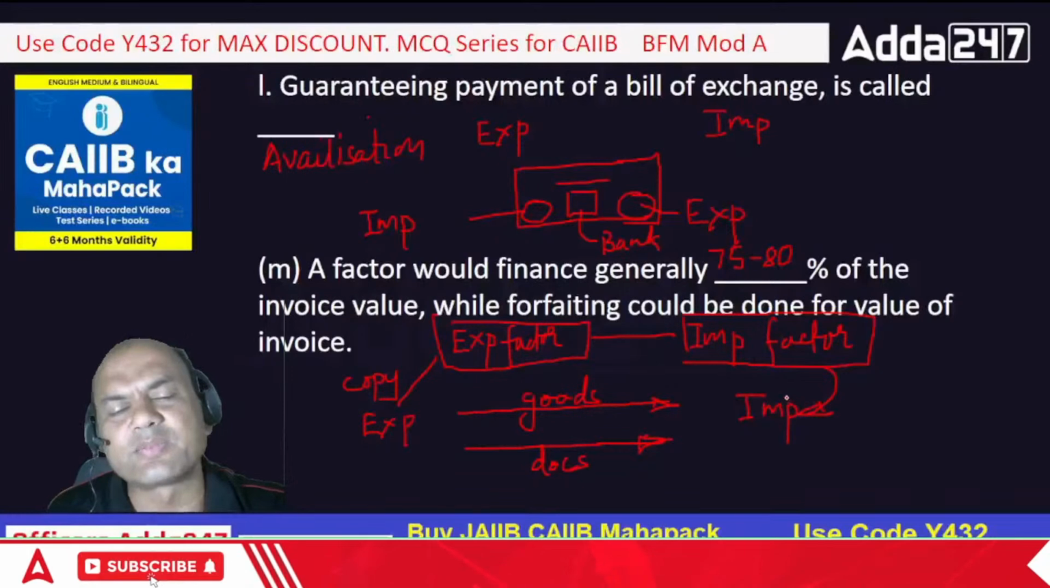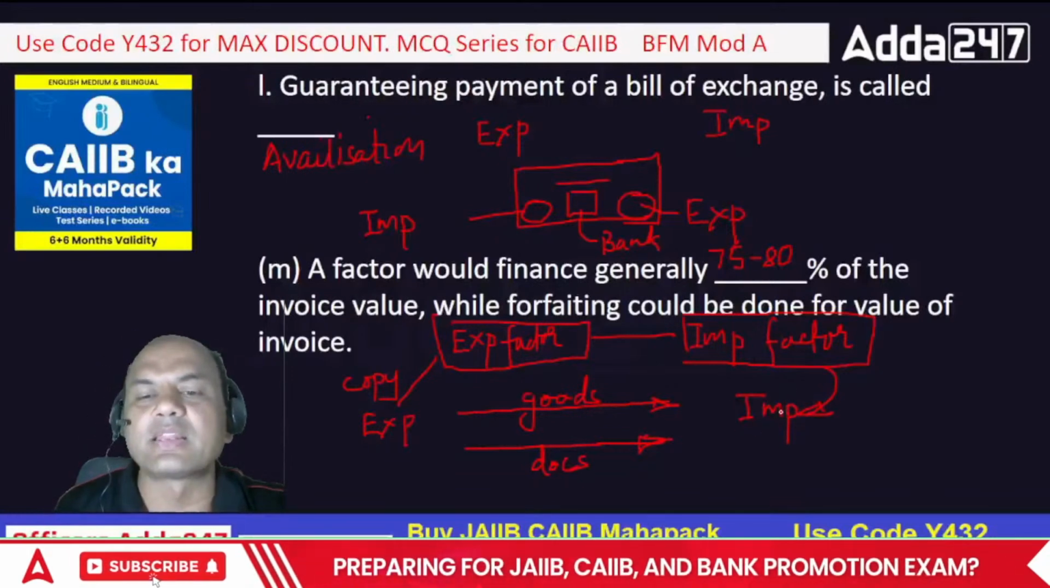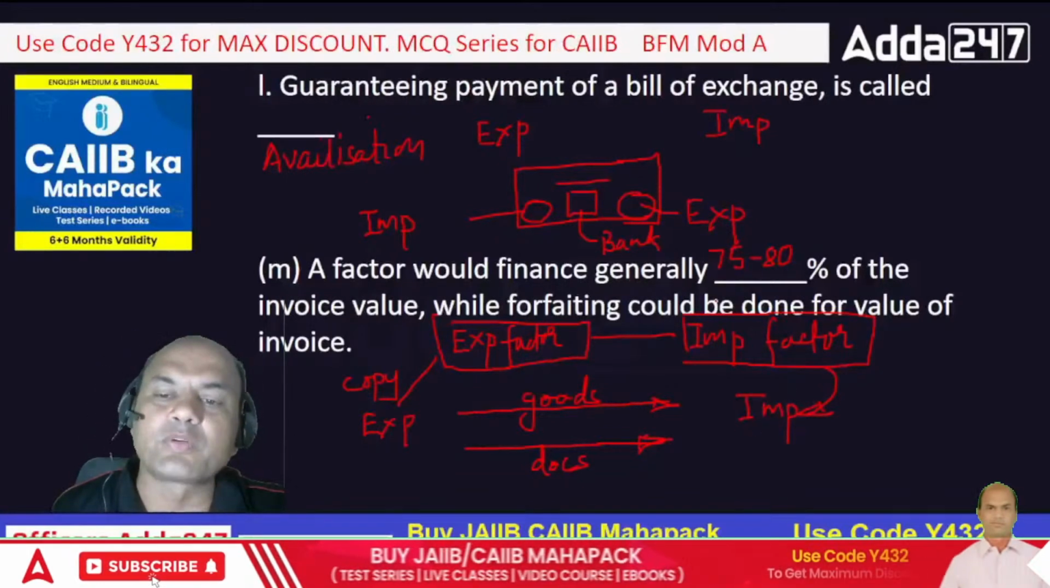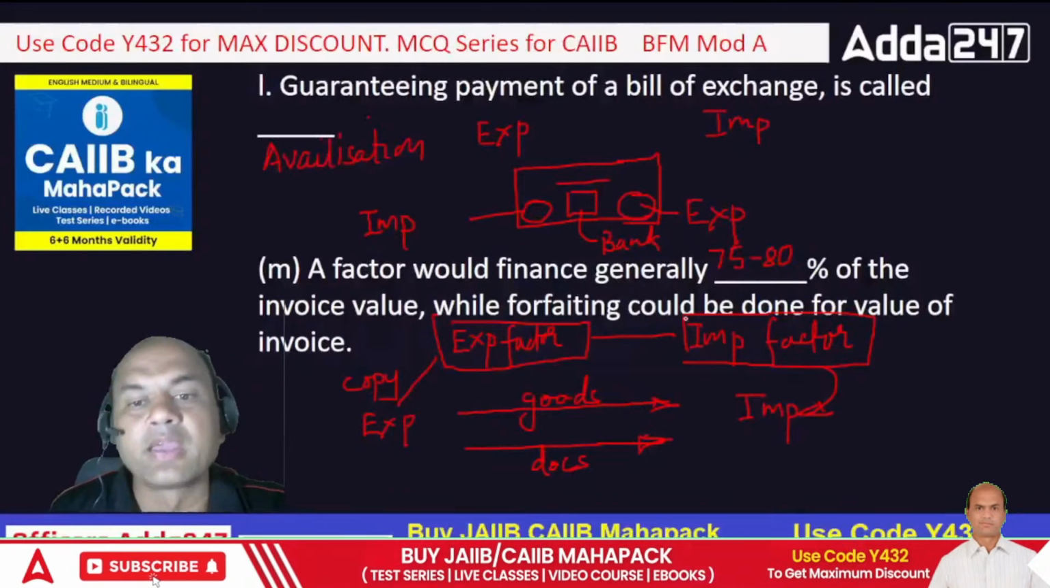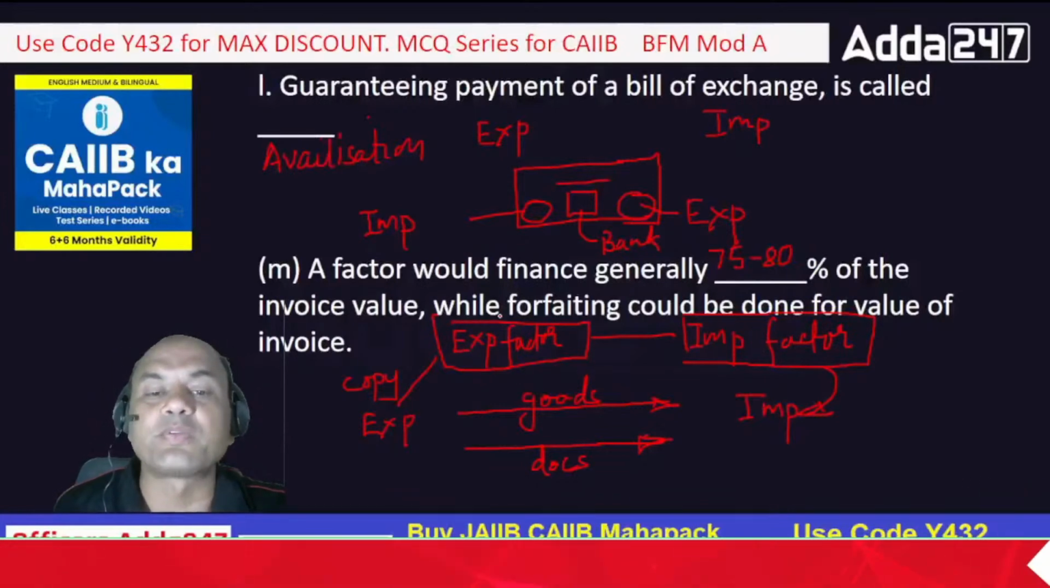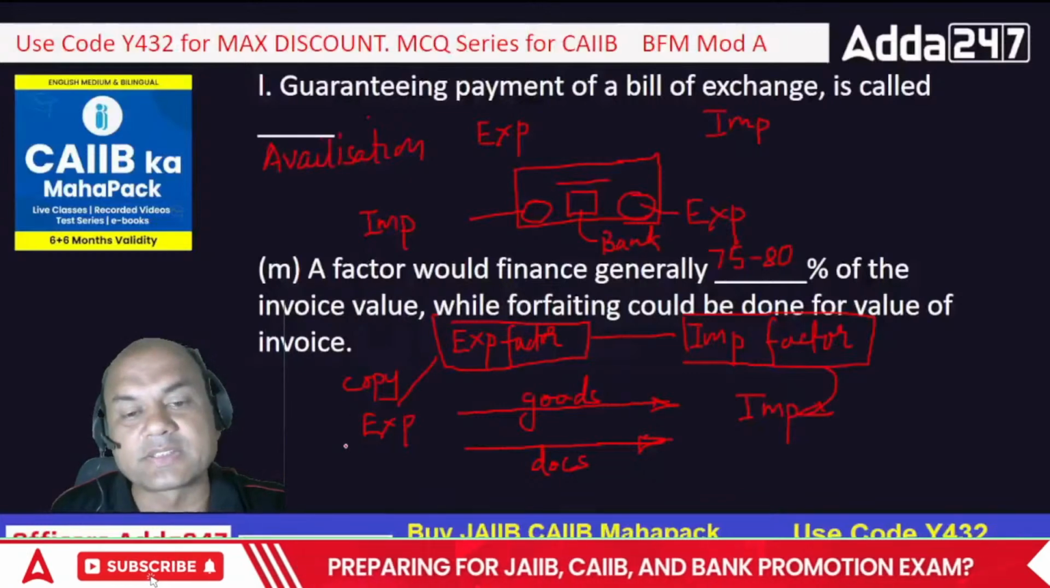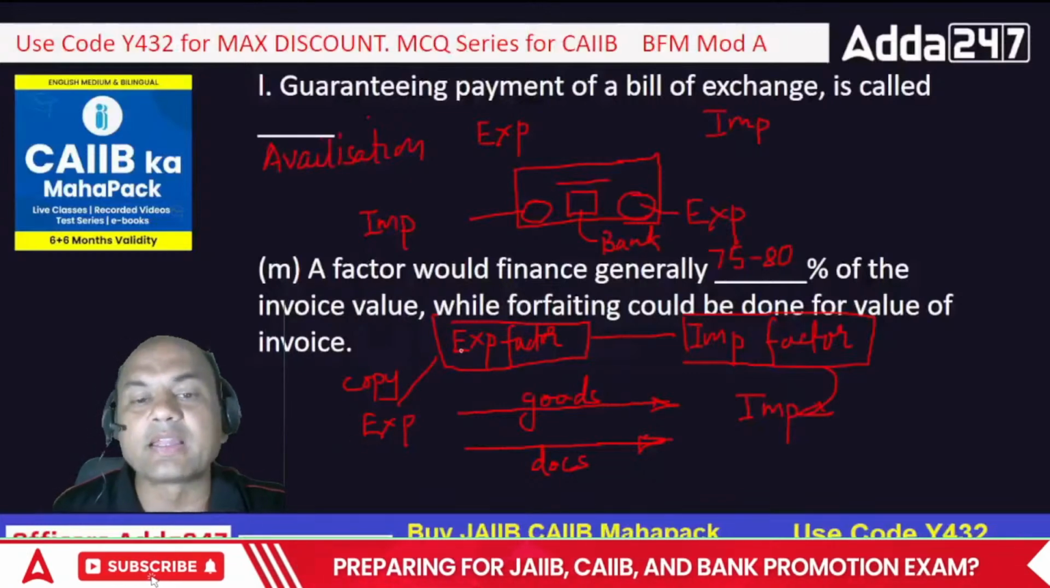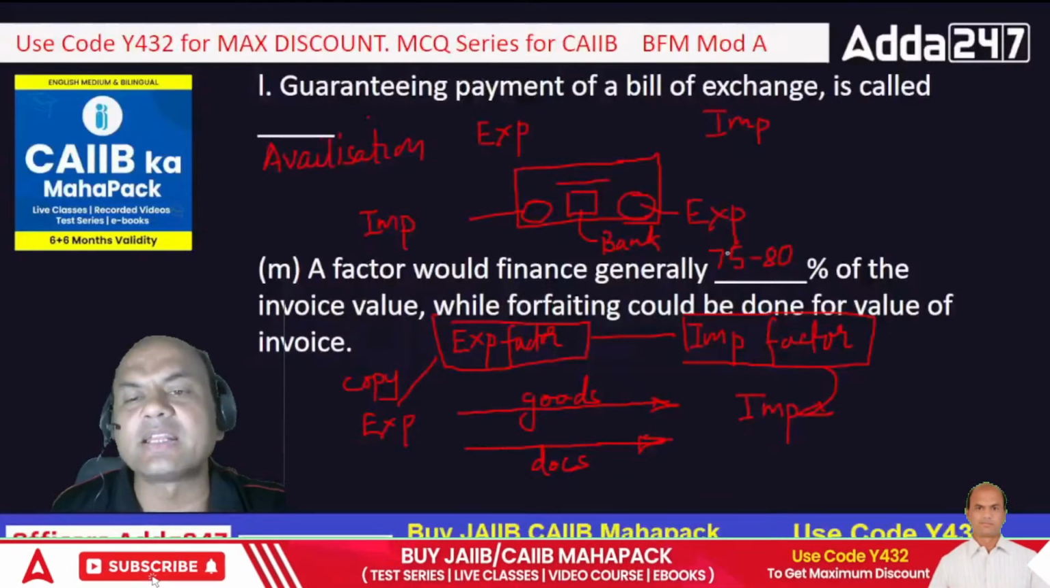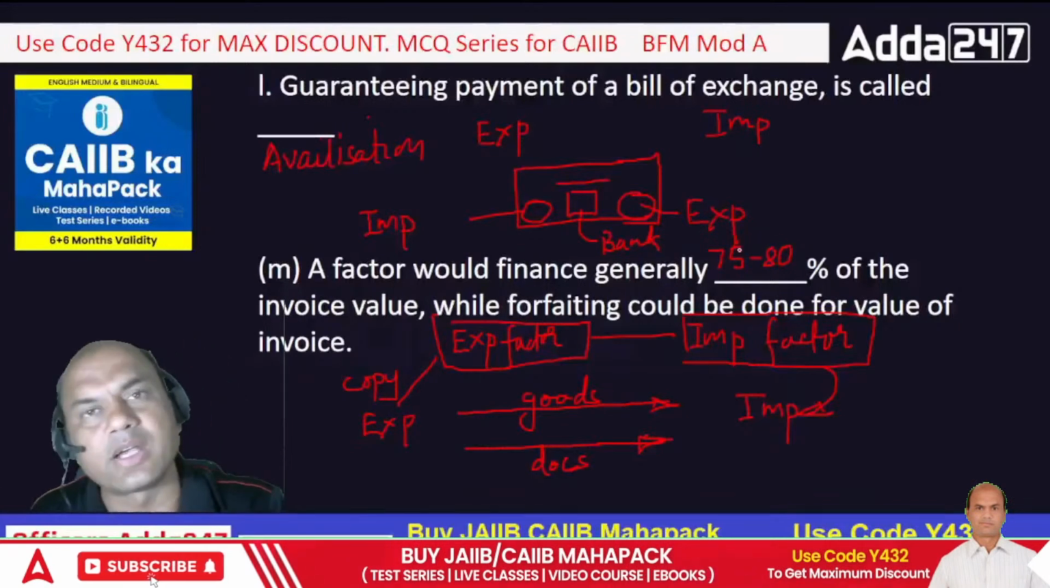In fact, there are further steps also. The importer will then give the payment to the import factor, who will deduct his commission and send it to the export factor. The export factor will deduct whatever finance it has given to the exporter and then give the remaining payment to the exporter. Generally the export factor finances 75 to 80%.